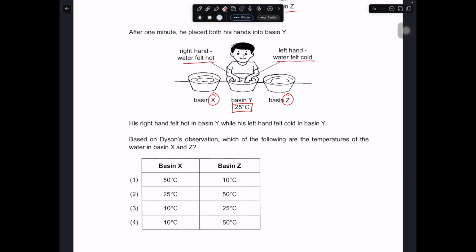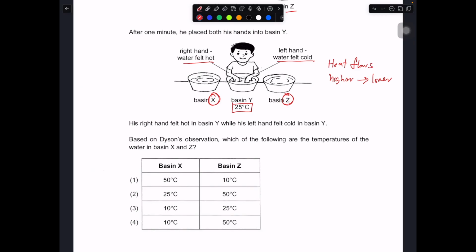First up, if you put your hands in basins of different temperatures for 1 minute, then transfer them and you have different feelings, the temperature of the basins X and Z will never be at 25 degrees. So 25 is confirmed out, because heat always flows from higher to lower temperature.